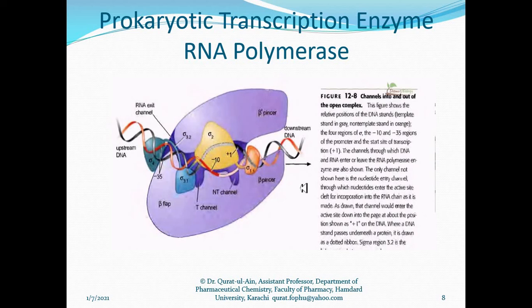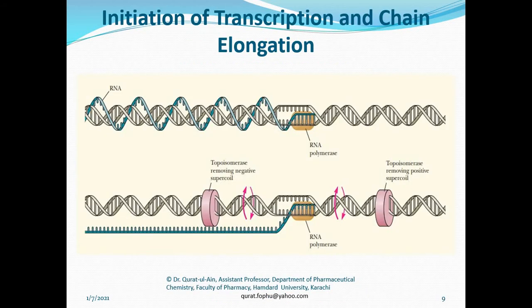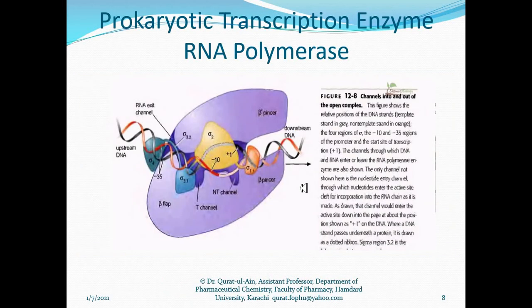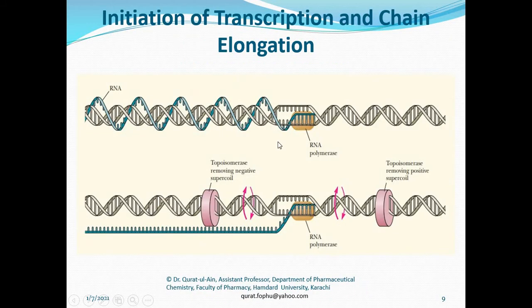Then the beta subunit starts adding nucleotides on the template strand of the DNA, in the 3 to 5 direction. This is how all these subunits take part in transcription.